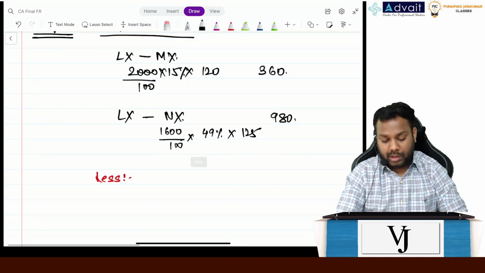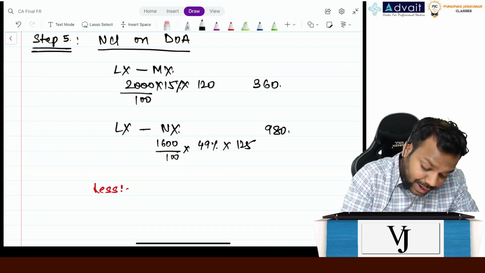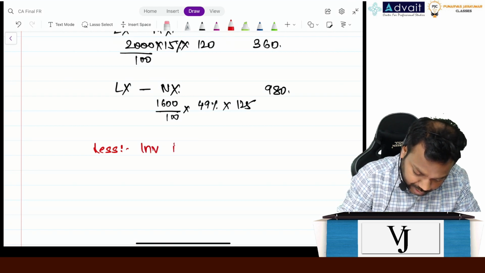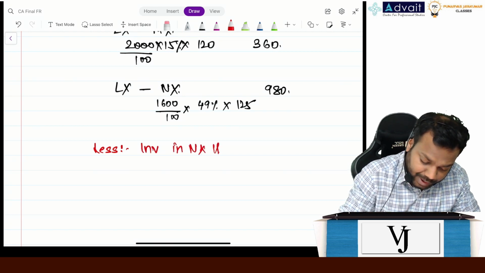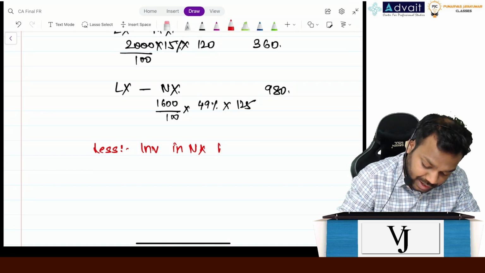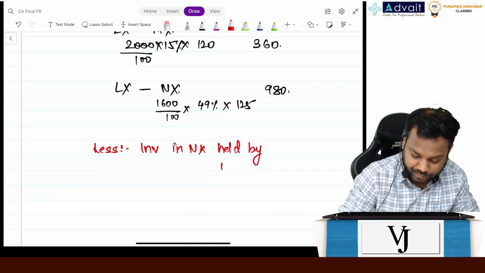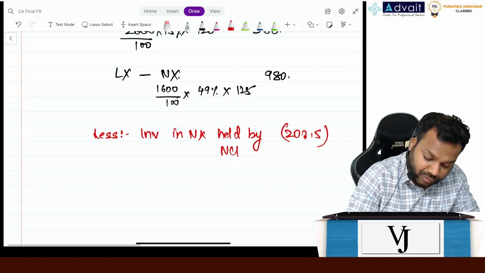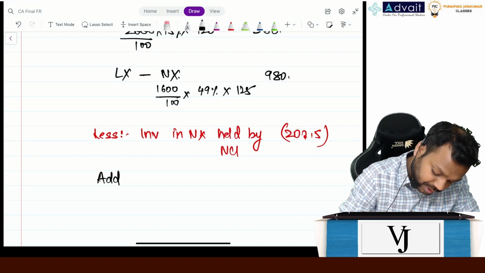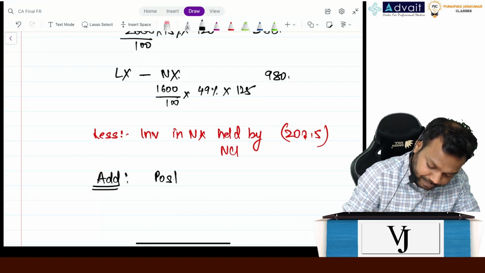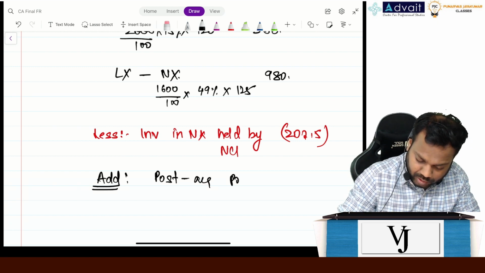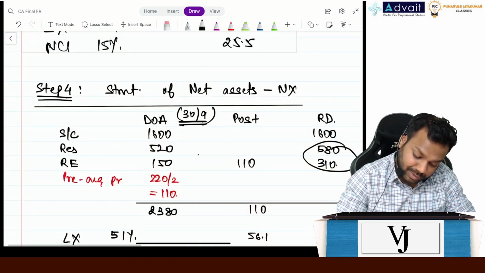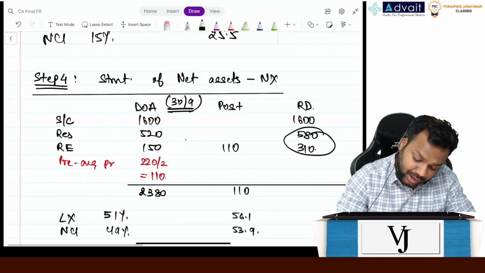Now NCI also we have to do again the same adjustment. Investments in NX held by NCI. Exactly same amount. 202.5. Now further what we'll do, we'll add post acquisition profits of MX and NX. What is the amount? Can you please tell me? 25.5 and 53.9.